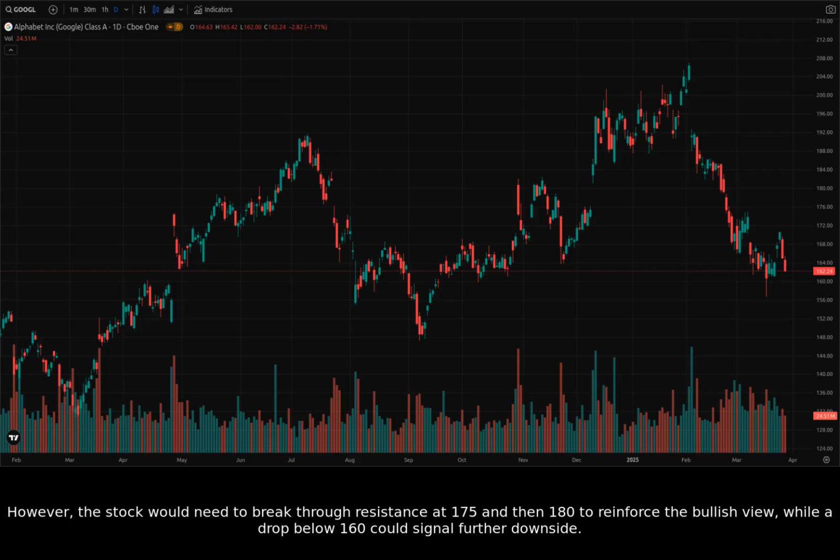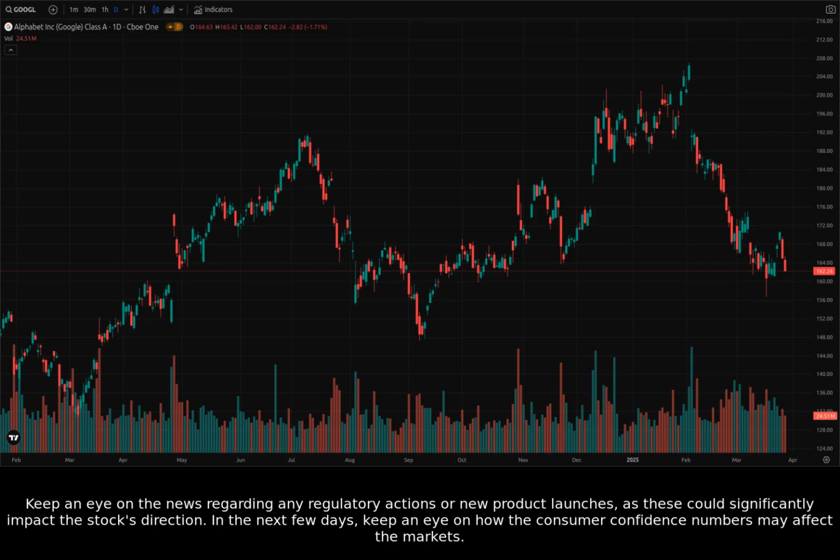However, the stock would need to break through resistance at 175 and then 180 to reinforce the bullish view, while a drop below 160 could signal further downside. Keep an eye on the news regarding any regulatory actions or new product launches, as these could significantly impact the stock's direction. In the next few days, keep an eye on how the consumer confidence numbers may affect the markets.